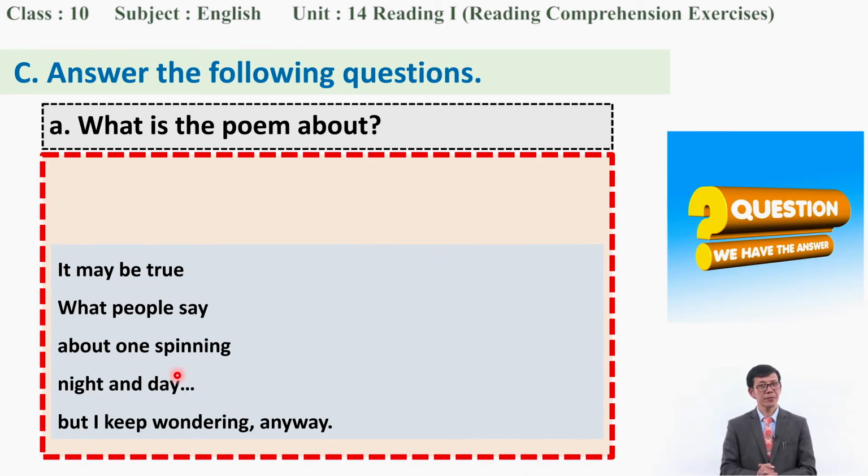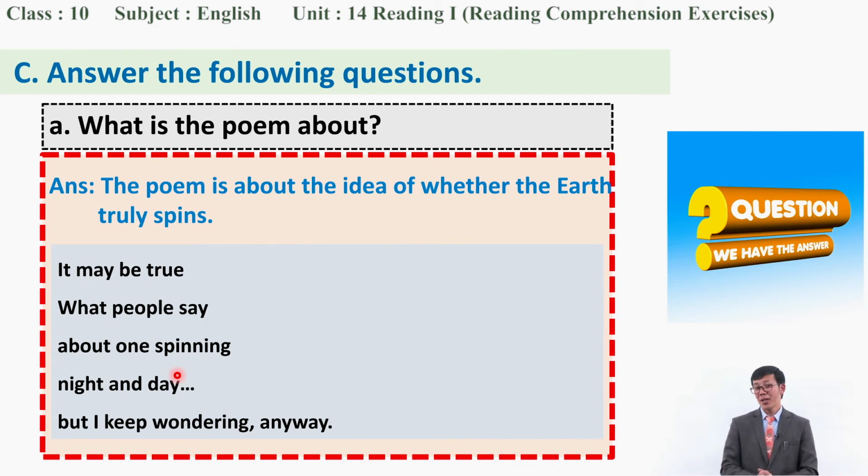Have you guessed? Have you thought of some idea about what the poem is about? You can tell me, yes, the poem is about the idea of whether the earth truly spins. Not sure, right? Whether the earth truly spins.